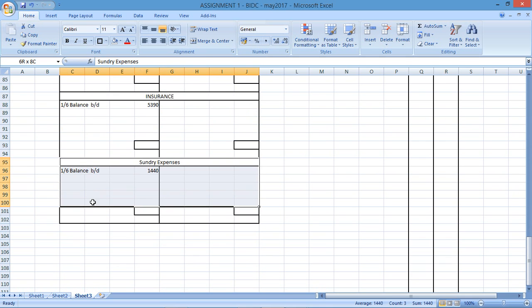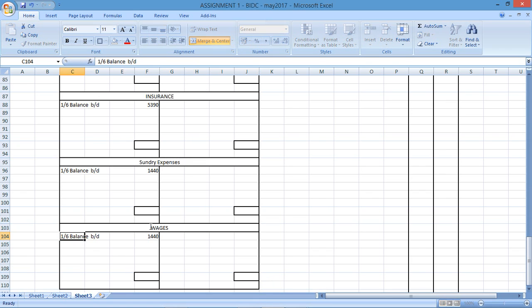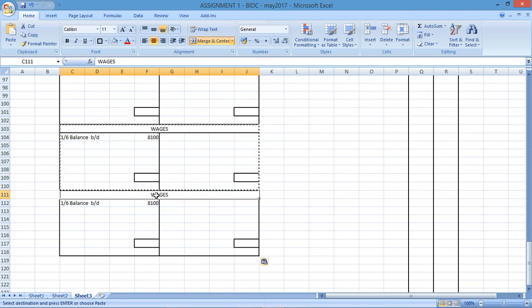Then we've got wages, which is another expense which would have a debit balance, and the wages for this was 8,100. Then we've got property tax. Property tax would be another expense, and would therefore have a debit balance, 1,430.